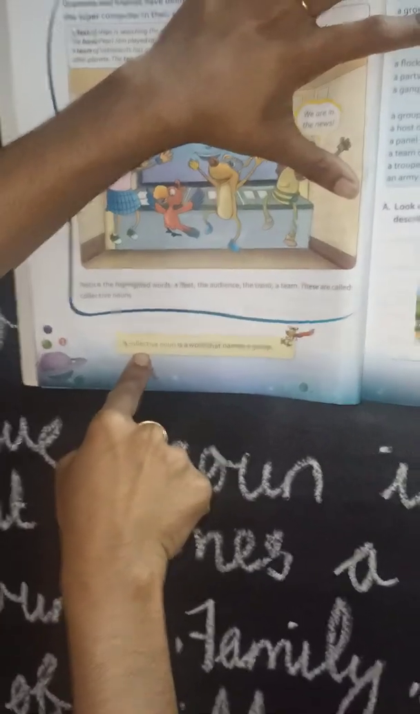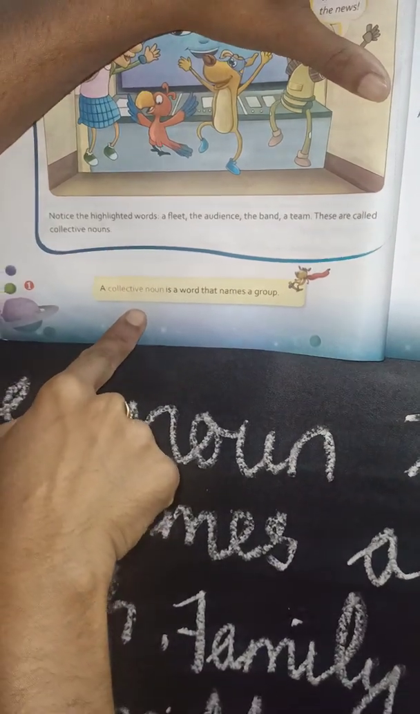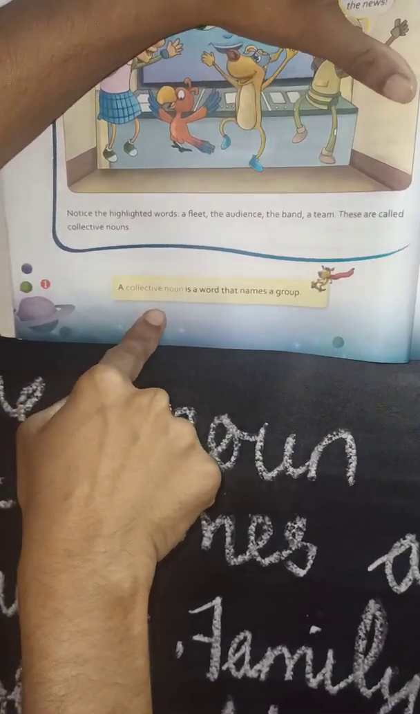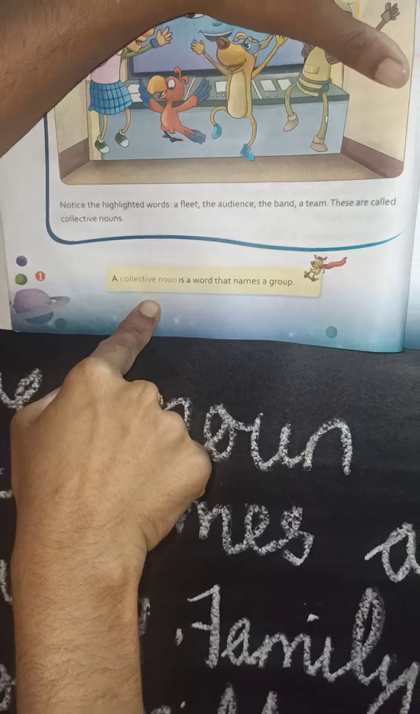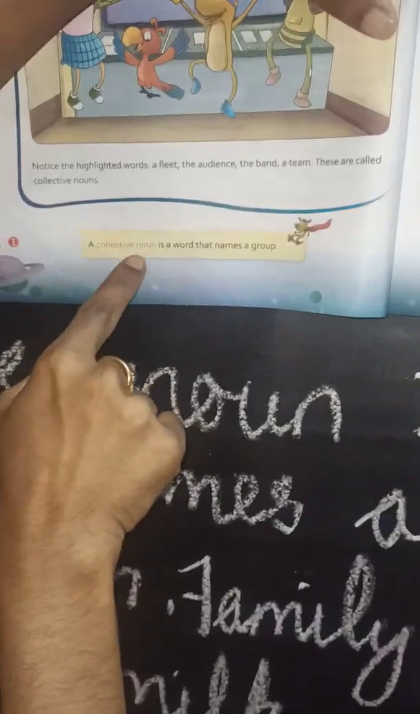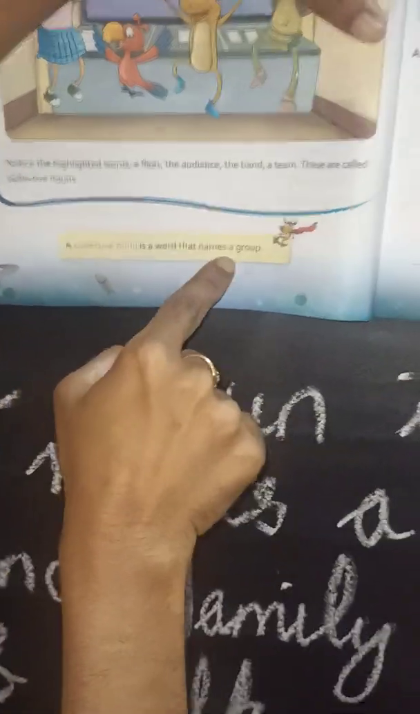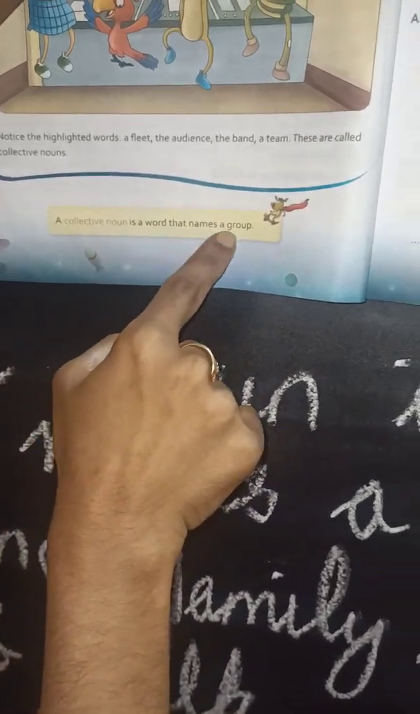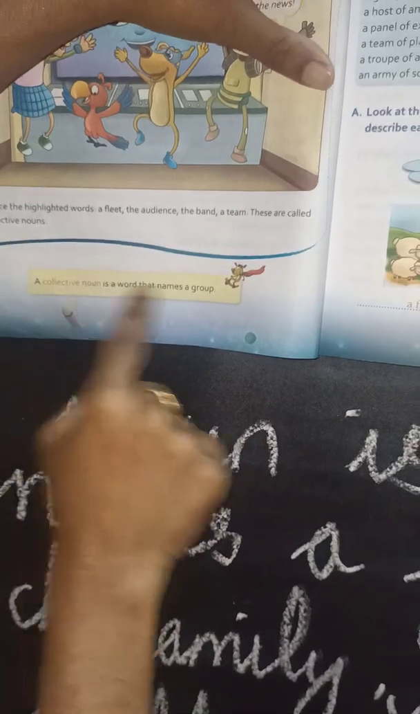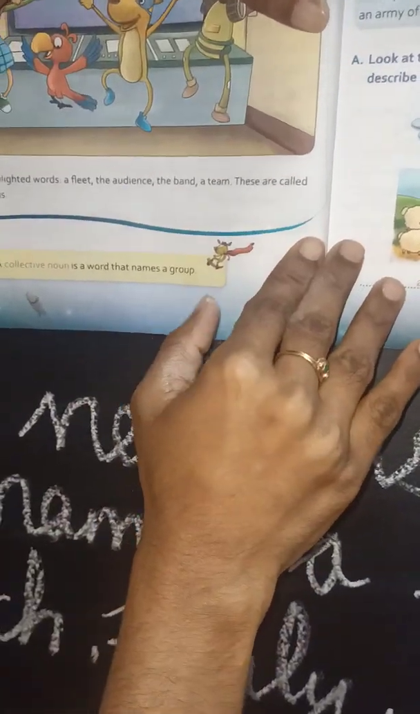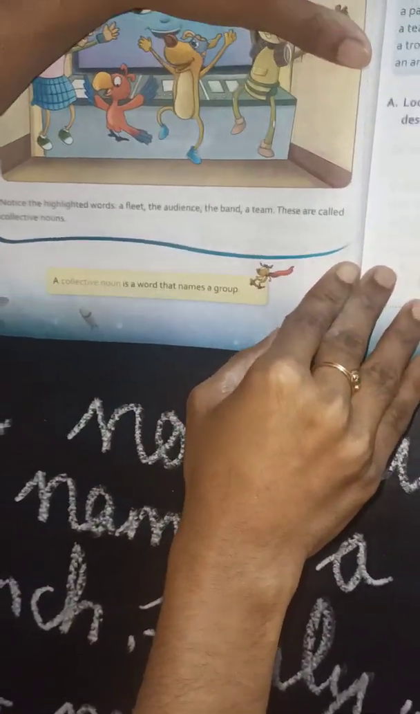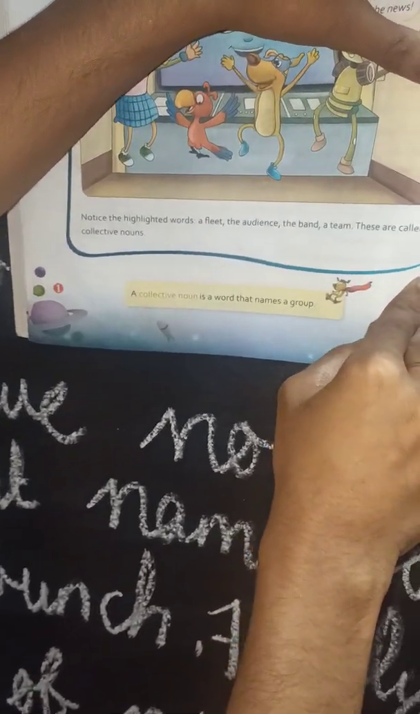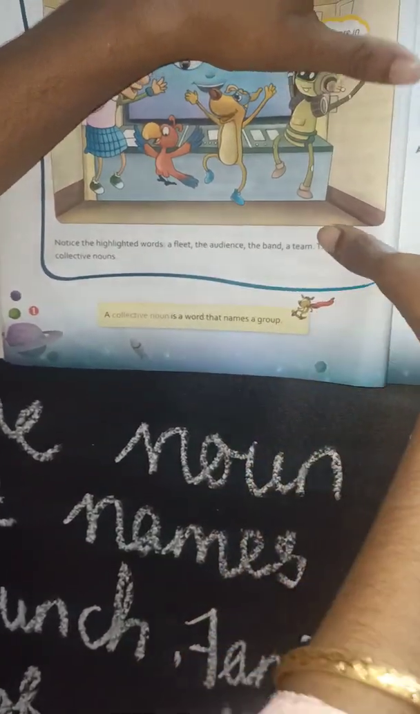Shall I read it once? I have explained it on the board also. Once again I am reading, listen, ma. Have you opened the book? Okay, listen. A collective noun is a word that names a group. So a collective noun is a word that names a group. Just underline this. This is the definition of collective noun. Have you underlined?